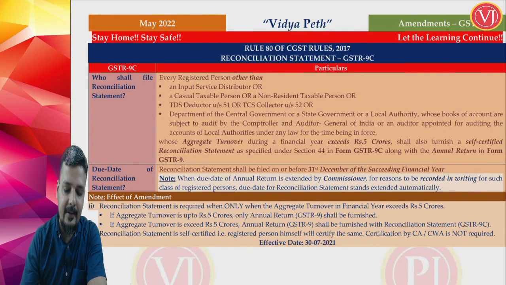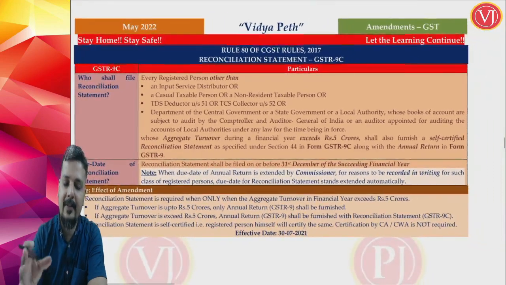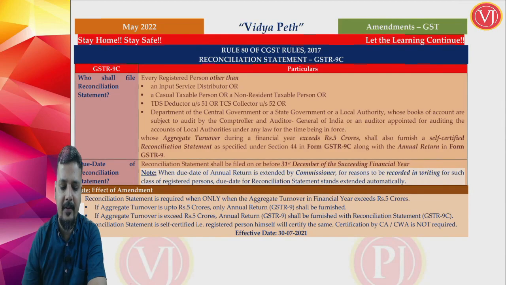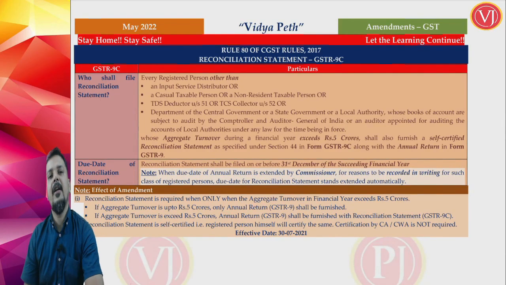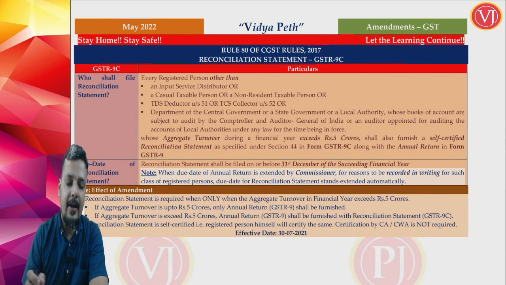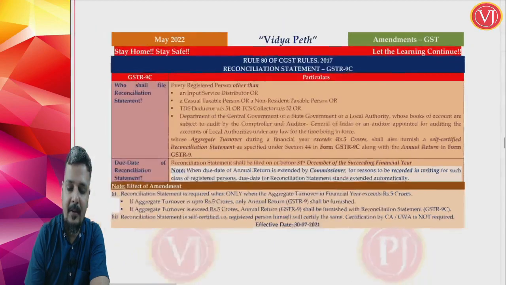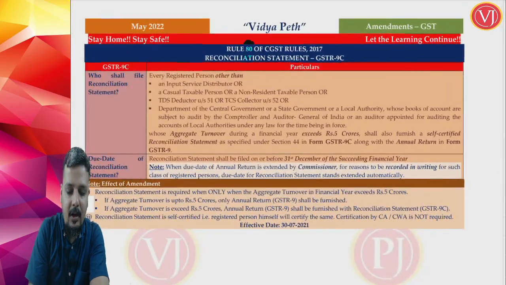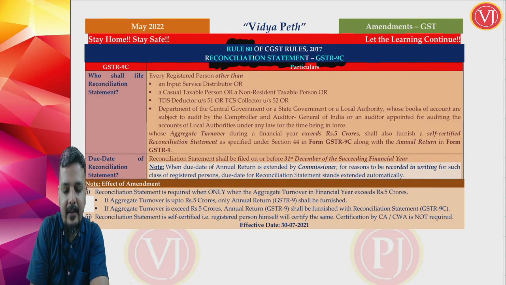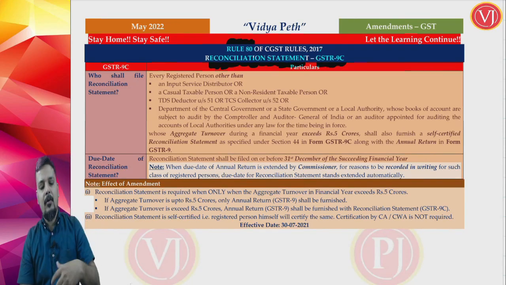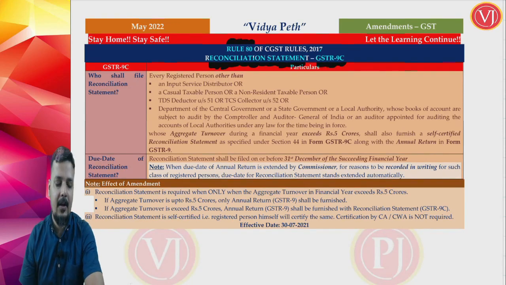Now friends, let us discuss 9C in more detail. Though we have discussed all these points already, we'll still focus on rule 80, specifically what amendments have come in rule 80. When you talk about rule 80, which is about the reconciliation statement, we have already discussed this 9C, but we'll walk through it to see whether all the points were covered.